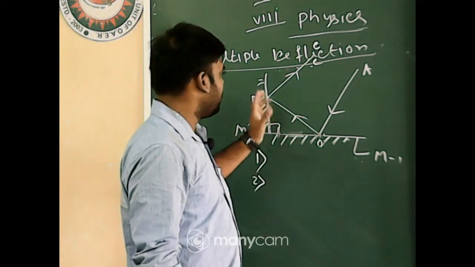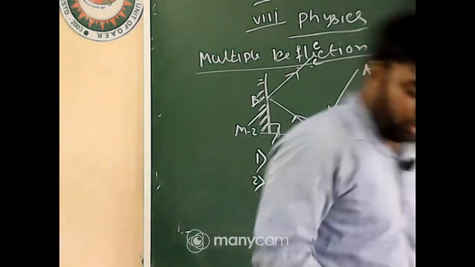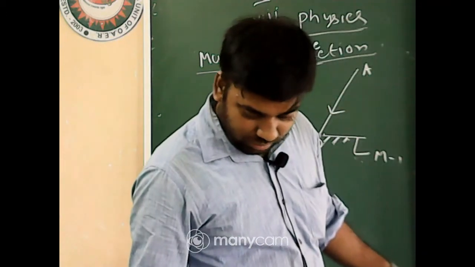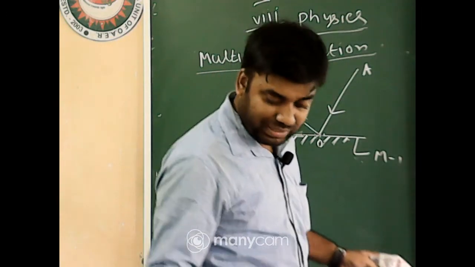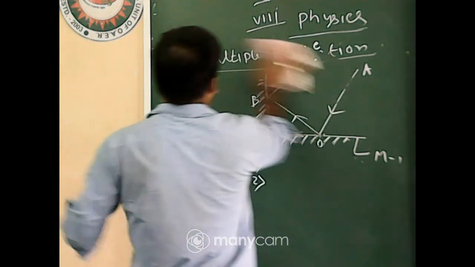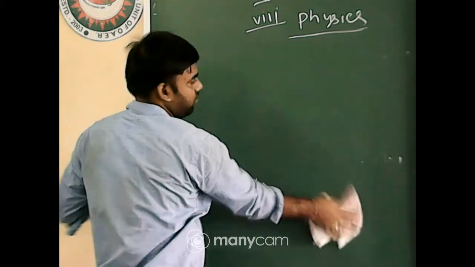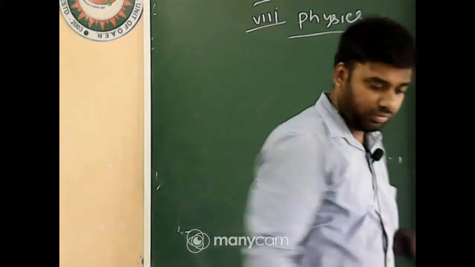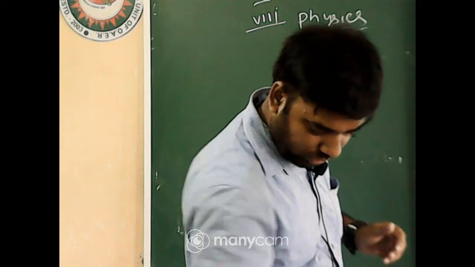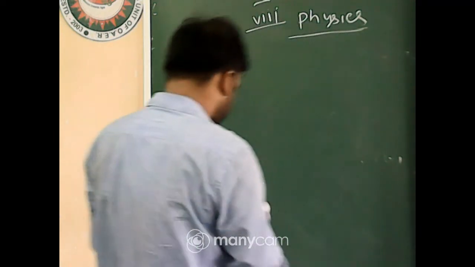So next, do you want to do a numerical on multiple reflection? Okay, solve it. Actually 3 questions are there. First 2 questions are not from multiple reflection.